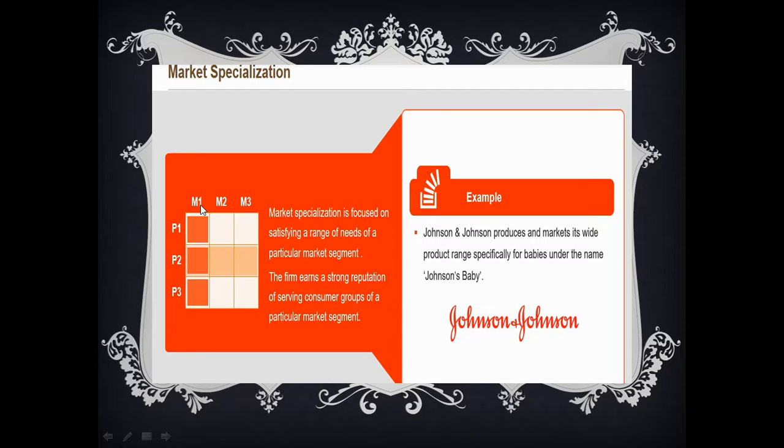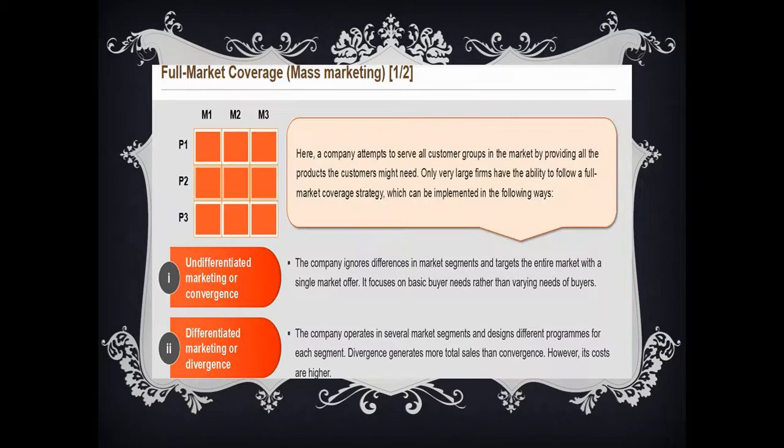This particular company, Johnson & Johnson, is going to concentrate on the baby market, and it's going to provide them the P1 product, P2 product, and P3 product: all the things like Johnson's baby soaps, oils, body creams, powders, and so many things like nappy pads, everything. So this is market specialization.